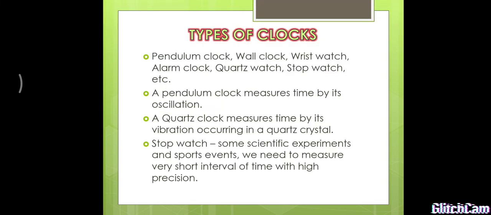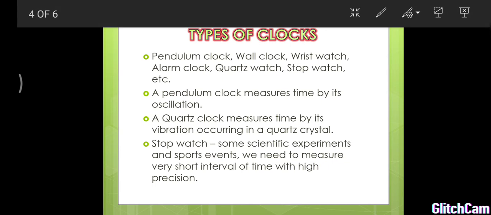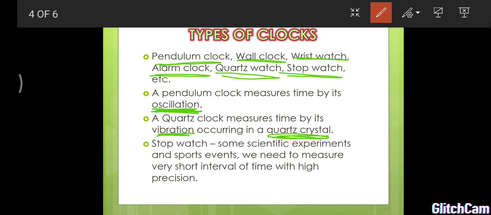Next, we are going to see some types of clocks. There are different types of clocks. They are pendulum clock, wall clock, wrist watch, alarm clock, quartz watch and stopwatches. Now how do we measure time in a pendulum clock? In a pendulum clock we measure the time by the oscillation of the pendulum. In the same way, in a quartz crystal clock we measure the time by the vibration occurring in a quartz crystal.